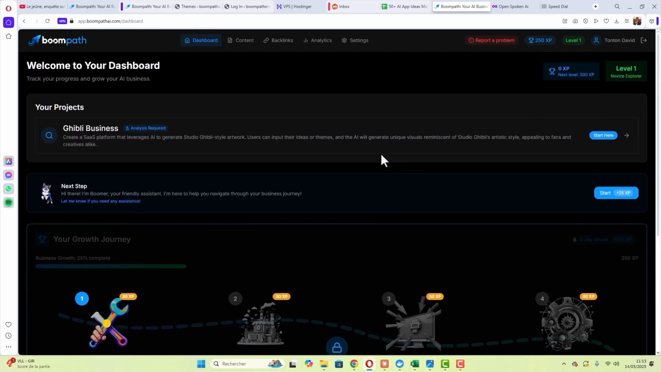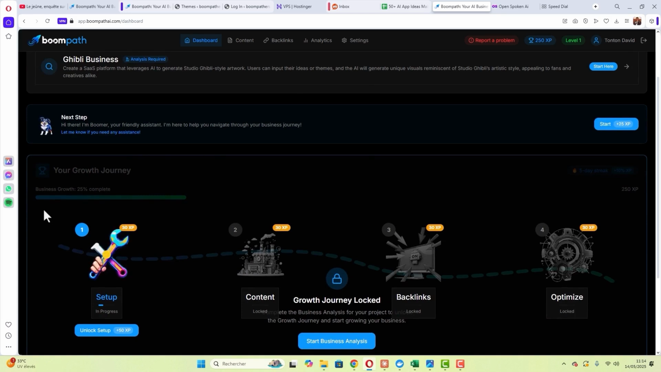So let me quickly remind you that Boompath is a platform that guides you step by step in creating your SaaS in a gamified way. It starts with researching the business idea, market analysis to see if it's a viable business, and will assist you step by step all the way to showing you the necessary tools for coding with ready-made scripts that will help you speed up, save time, and launch your business very quickly. So these are the different steps.